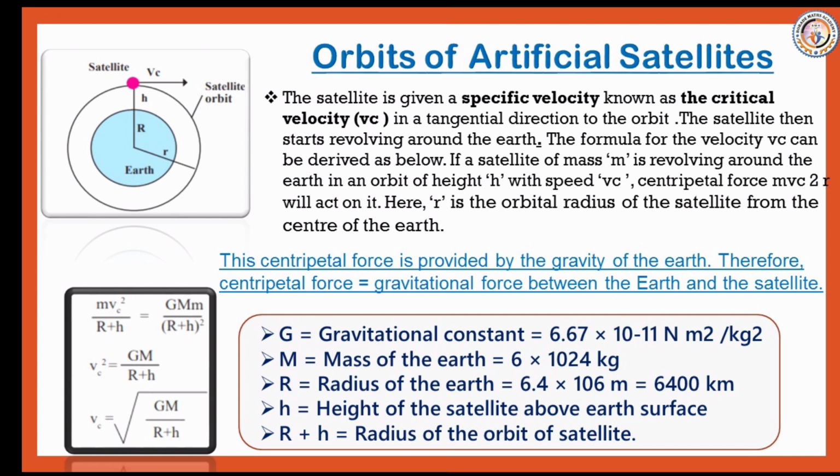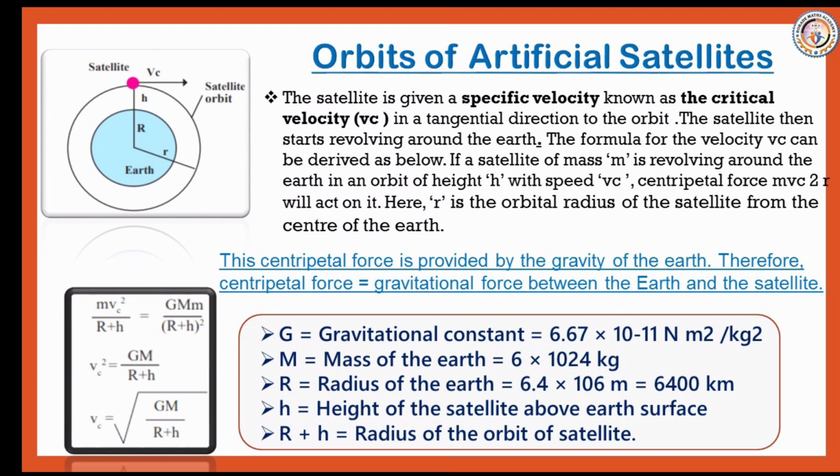This centripetal force is provided by the gravity of the Earth. Therefore, centripetal force is equal to the gravitational force between the Earth and the satellite. So here, m vc squared upon (R plus h) is equal to G M m upon (R plus h) whole squared.